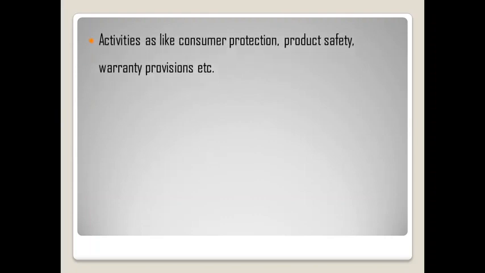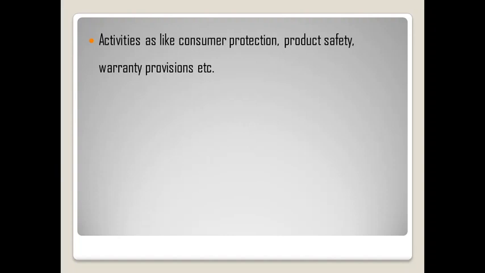For example, we will see activities such as consumer protection, product safety and warranty provision, etc. Consumer protection is about society; for society's improvement, consumer protection is needed. Different programs should be organized for consumer awareness. Then product safety, providing product details about how to use the product safely, giving guidance about a new product, organizing some demos about the product.